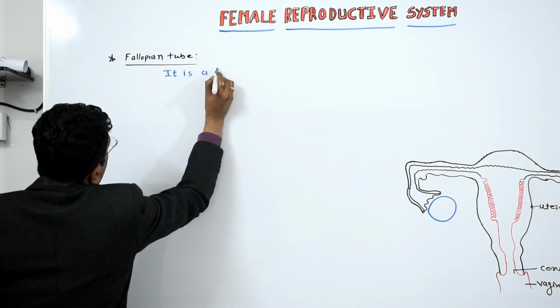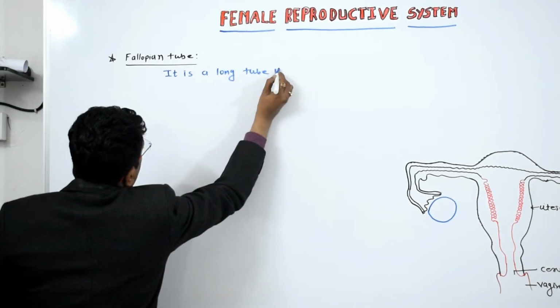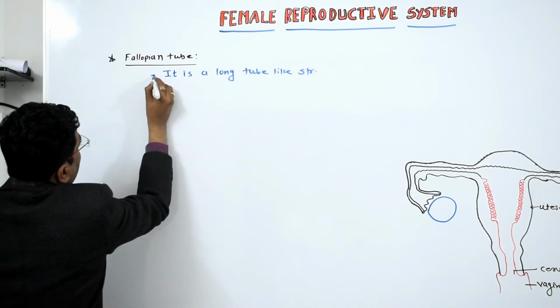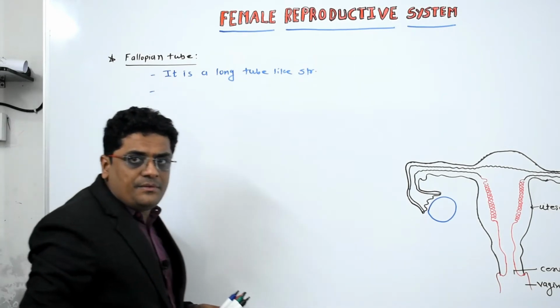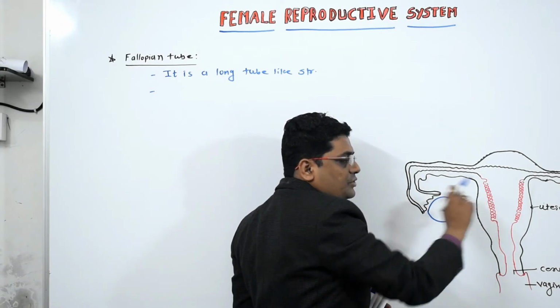It is a long tube-like structure, and the fallopian tube is responsible for transportation of egg from ovary to uterus.